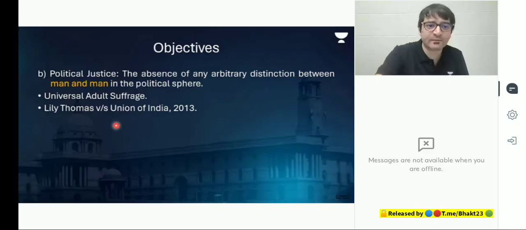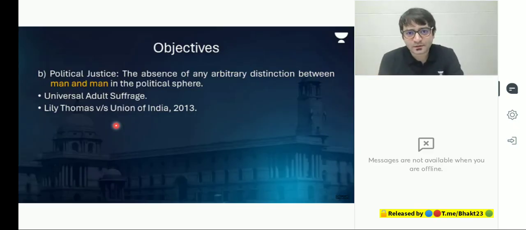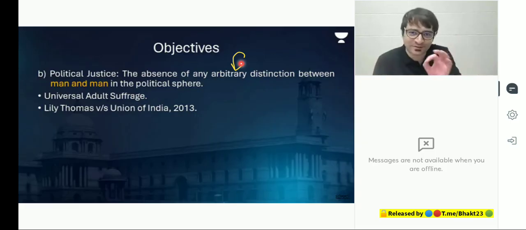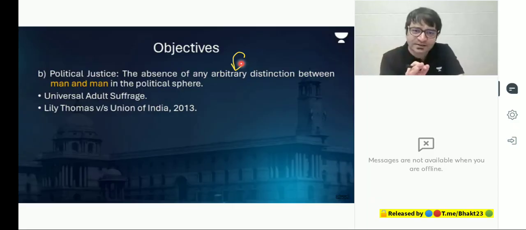But not only in the social sphere, but political justice. The absence of any arbitrary distinction between man and man in the political sphere. And don't call me sexist because I've not mentioned woman and woman, because that's how our constitution is written. It always talks about he. That's how the old books are written. No man shall be punished, because women are always punished. But be that as it may, political justice is the absence of any arbitrary distinction between man and man in the political sphere.